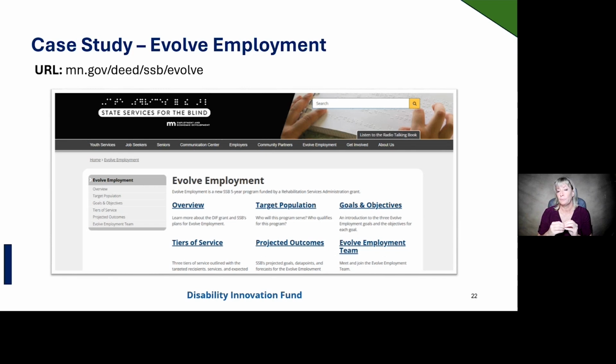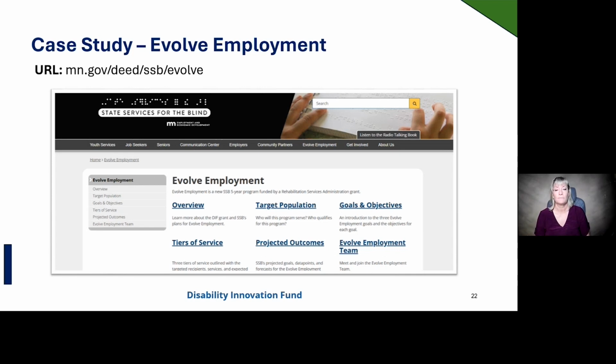Question 2. Provide a quick timeline for us on your website's development. Natasha Jurdy announced the DIF Grant Award to staff and State Rehabilitation Council for the Blind on September 10th, 2024. Webpage discussions began on September 12th, 2024, and the Evolve Employment website went live on October 10th, 2024. Question 3. What were your initial steps in website development once you were awarded the grant?